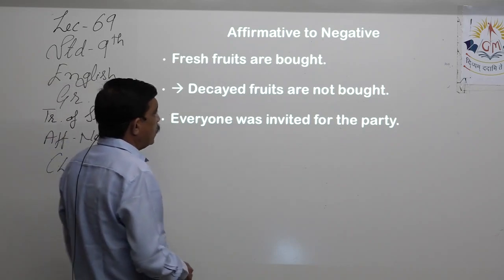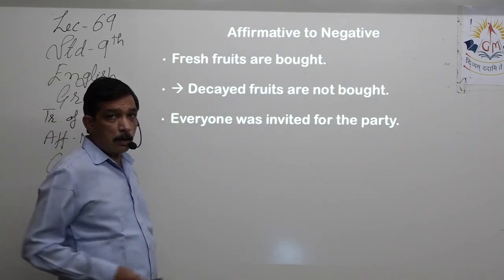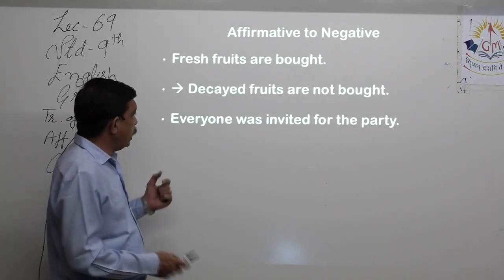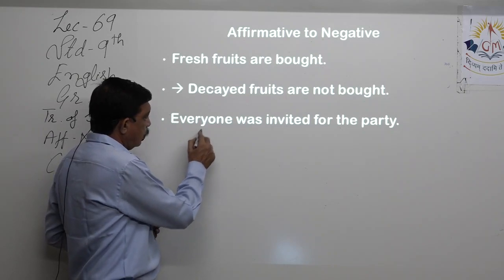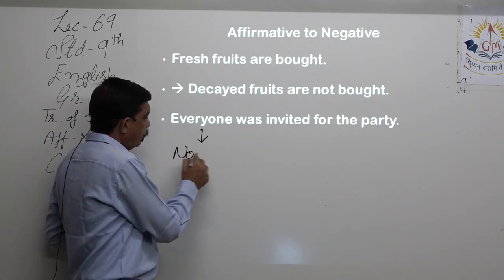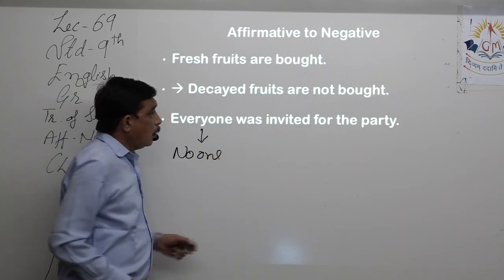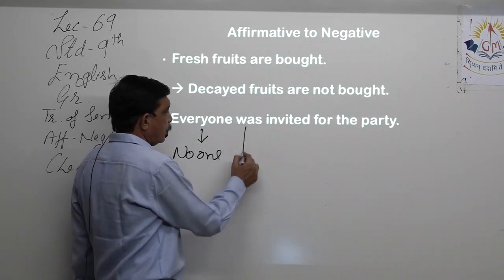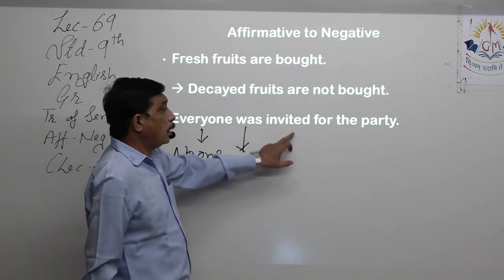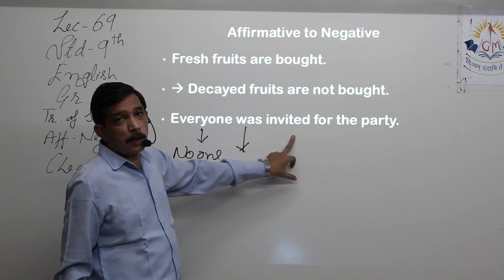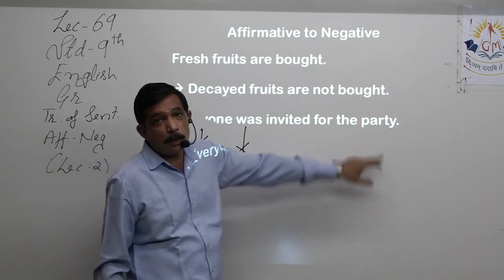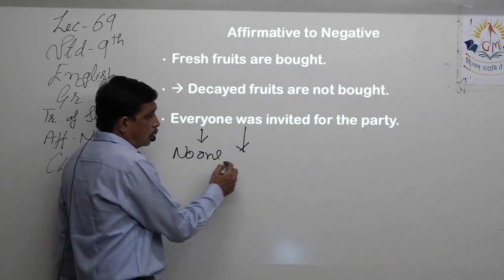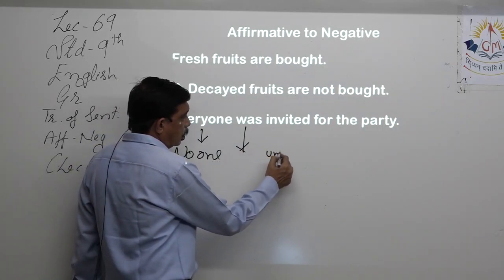Everyone was invited for the party. We did one of the kind with everybody, so here it is everyone, right? So automatically everyone ka no one was will remain as it is. We can't do anything. Now invited is the only word with which you can do some work, otherwise for the party you cannot do any work, right? So no one was uninvited for the party.